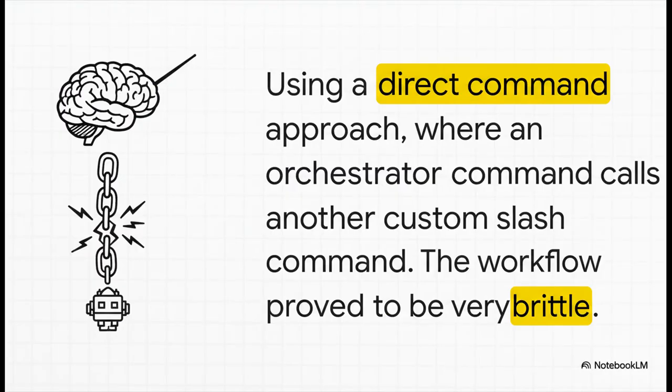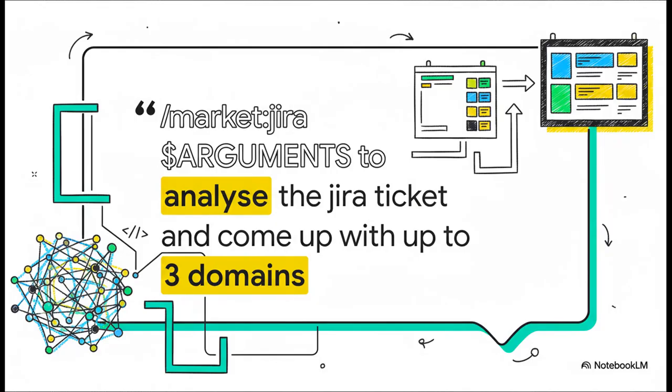Okay, so attempt number one was the most straightforward approach, just a simple step-by-step series of commands. And look, the logic here seemed pretty sound. The idea was to create this master orchestrator command that would then call another custom command to analyze the ticket. It's kind of like telling your assistant to go ask another assistant for some info. What could possibly go wrong?